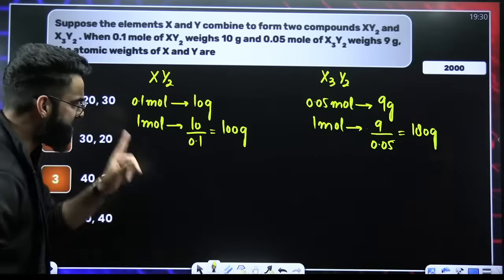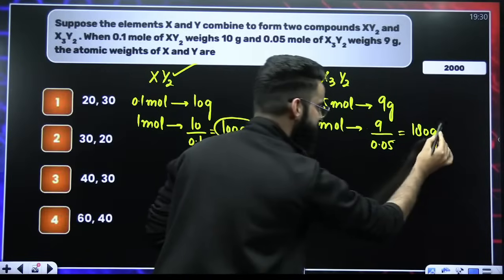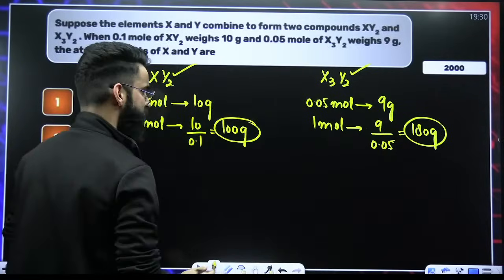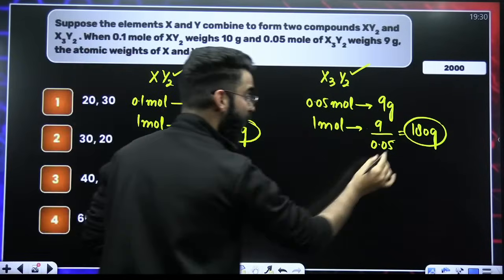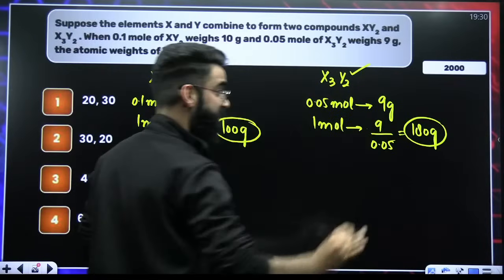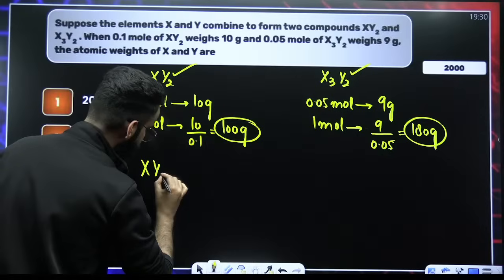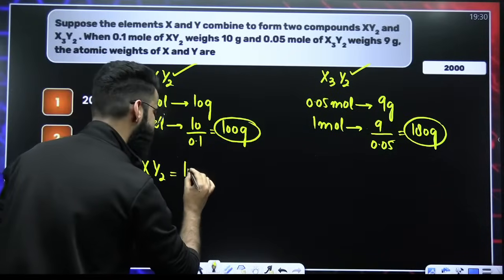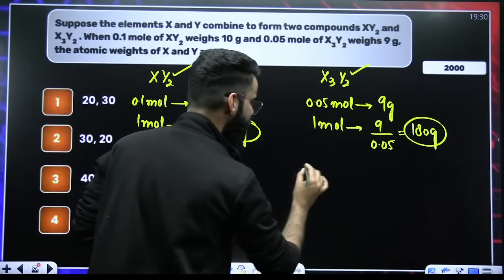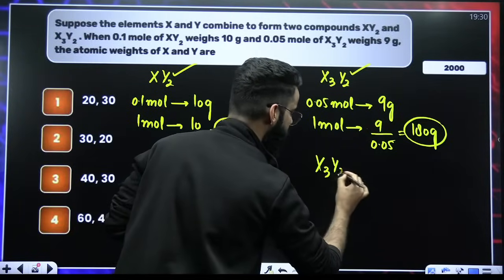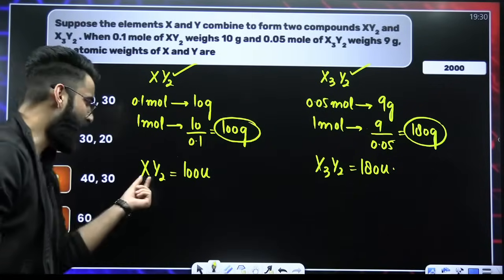Perfect. So, my dear students, if you look carefully, this is the mass of 1 mole of this compound, and this is the mass of 1 mole of this compound. So, should I be calling this 100 grams the molar mass of XY2? Yes. Should I be calling this 180 grams the molar mass of X3Y2? Yes. So, if I ask you, what is the molecular mass of XY2? You will say it's 100 U. Instead of grams, you'll write U. Similarly, what is the molecular mass of X3Y2? It will be 180 U. Perfect.